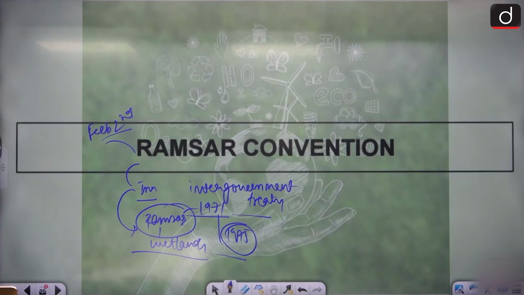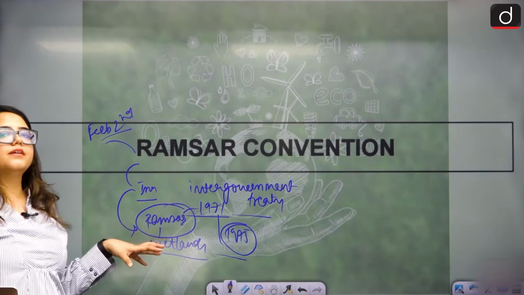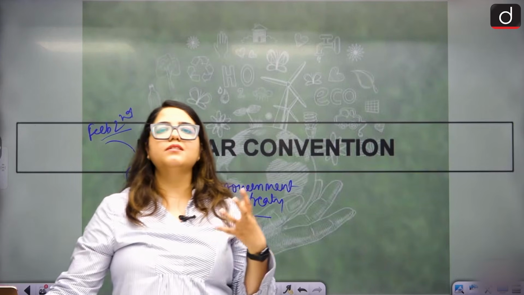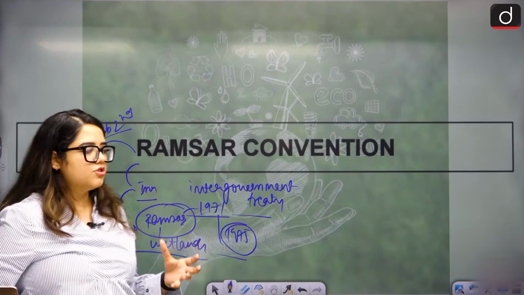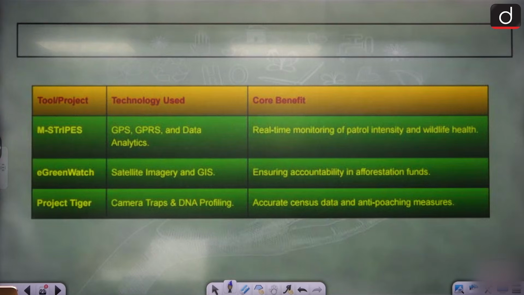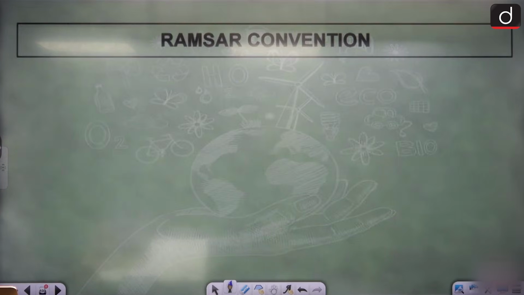Okay. So what we need to know here is, what are the recent additions to the Ramsar sites. We've done projects like M-Stripes already, right? Green Watch and Project Tiger. Okay.